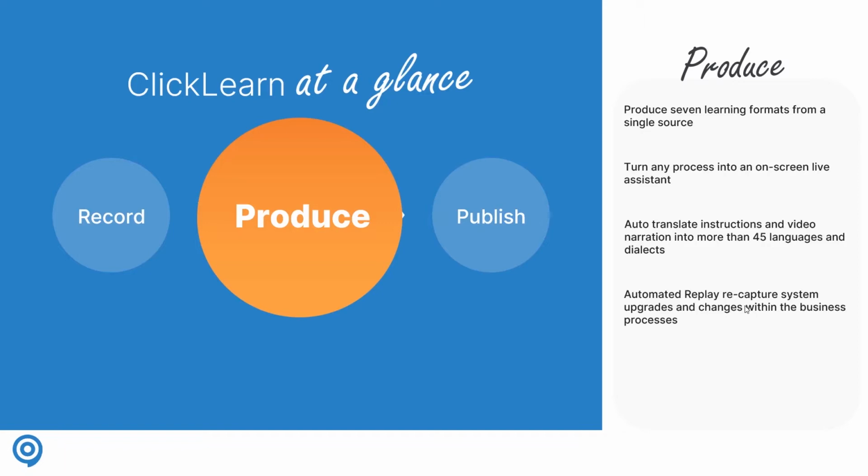And last, we have what we call replay. We all know that we get updated versions of our business applications every day. That means our learning instructions become outdated super fast. But ClickLearn has solved that problem for you, because with our replay function, you can replay any of your learning instructions as soon as a new release is published, and then your latest learning materials are updated on the latest version of the business applications that you use.